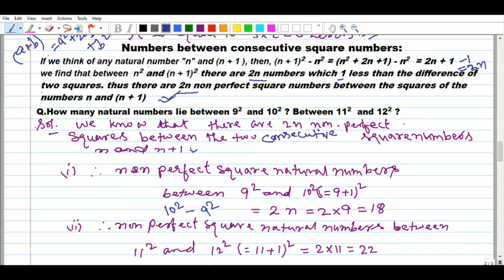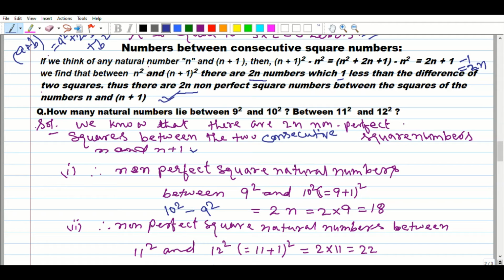So let us understand it in a better way with some examples. How many natural numbers lie between 9 square and 10 square? You know that 9 is the number and 10 is its successor. For the second, we will take 11 square and 12 square. 12 is the successor of 11. So we know that there are 2n non-perfect squares between the two consecutive square numbers n and n plus 1, where n is 1, 2, 3, 4, 5, 6, 7, 8, 9, that is, any natural number you can put there.